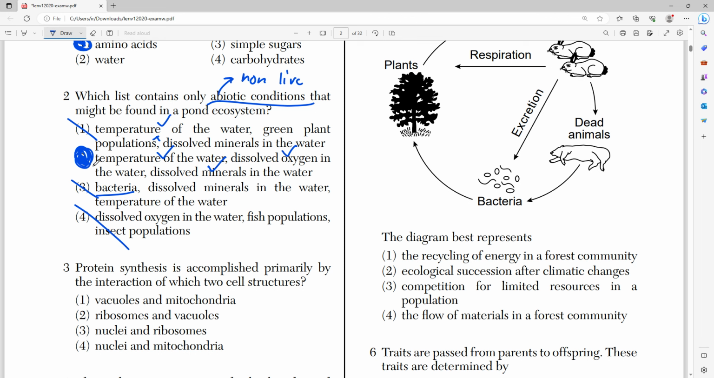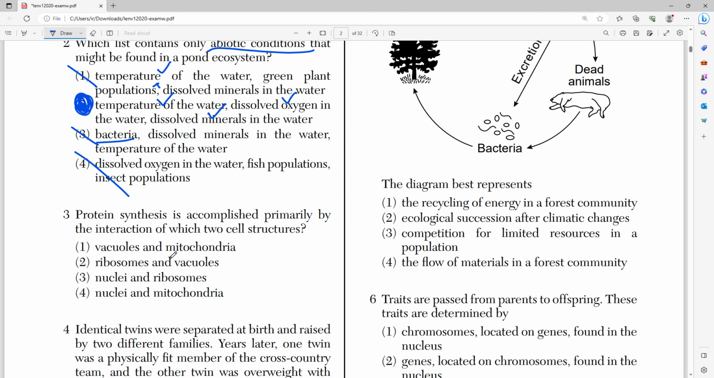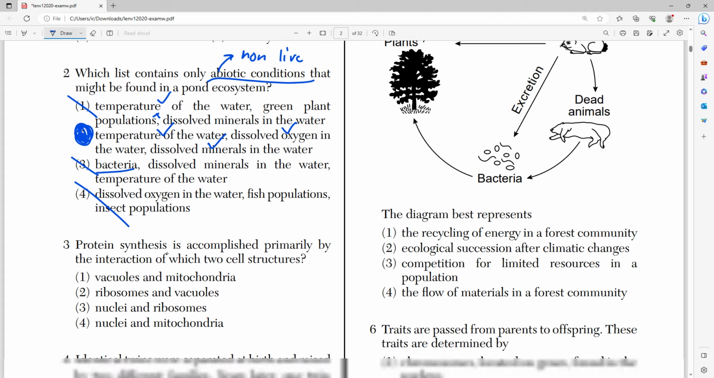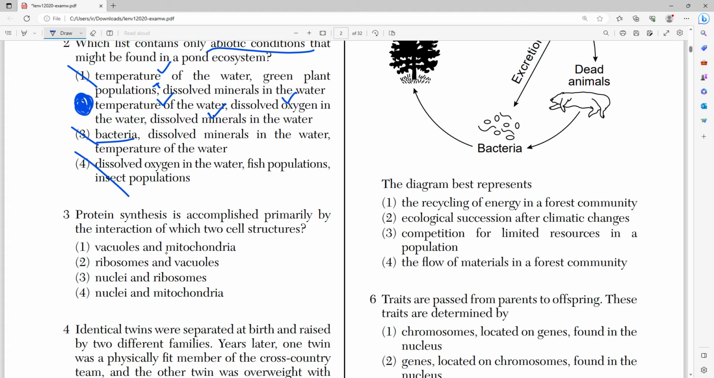Number 3 says that protein synthesis is accomplished primarily by the interaction of which two cell structures? We just went over this when we said that amino acids are made by mRNA, right? But this one is different. It's saying which two cell structures, right? Well, whenever you think of a protein, whenever you think of protein synthesis, I want you to think of one thing, and that's ribosomes. Right, because the proteins are actually synthesized in the ribosomes, right? So we can automatically eliminate number 1 and 4 because the mitochondria has nothing to do with proteins, right?